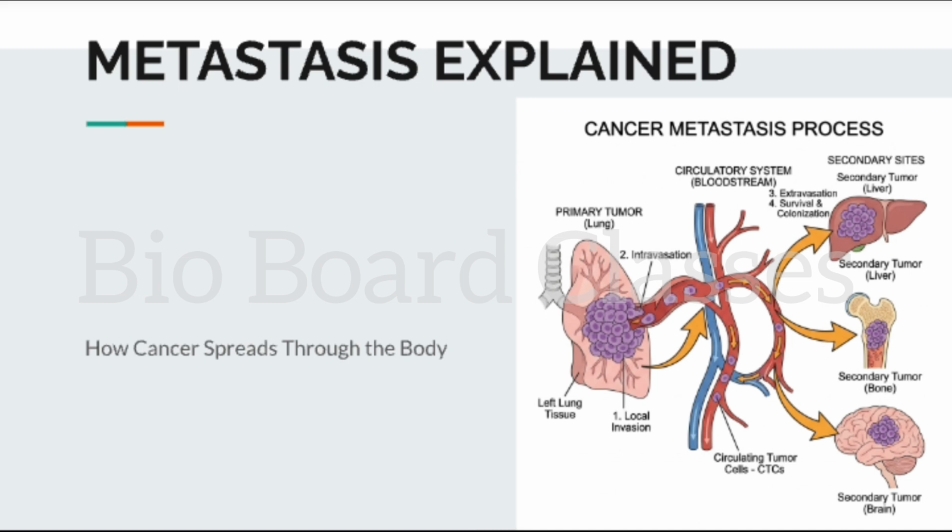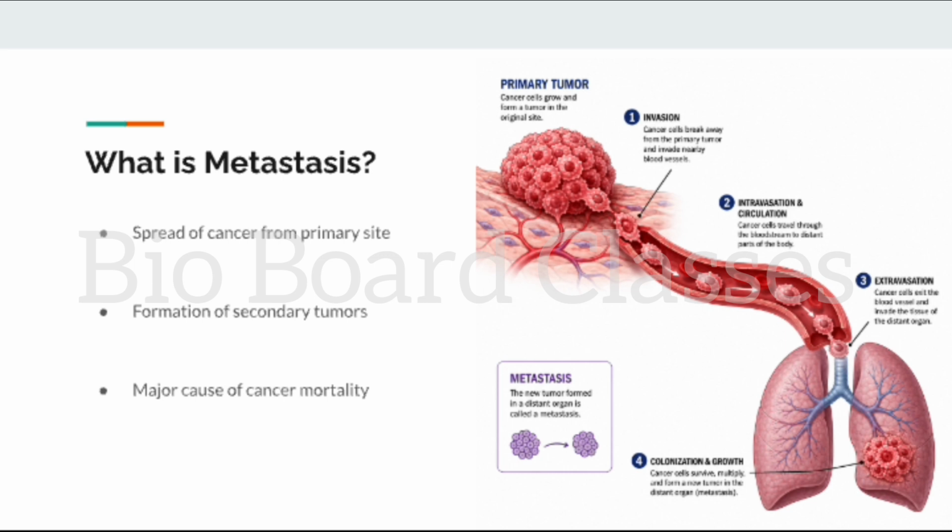Metastasis is the process by which cancer cells leave their original location and colonize distant tissues. For example, a breast cancer may eventually form tumors in lungs, liver, brain, or bones. Although cancer has spread, it is still classified as breast cancer because it originated in the breast tissue.